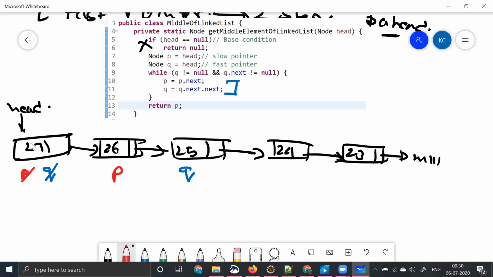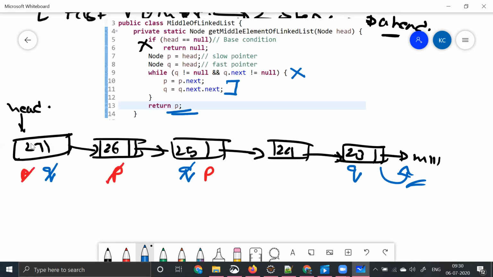So now the p's value is this, and q is equal to q dot next dot next. What is this? Q is not this, q is equal to q dot next dot next. Q is here, right? Again, we are checking as part of line number 9. Q is not equal to null. Yes, Q is not equal to null, but Q dot next is not equal to null. No, Q dot next. What is Q dot next? Q dot next is this. What is this? This is null, right? So that's why this loop is breaking and it's coming out.